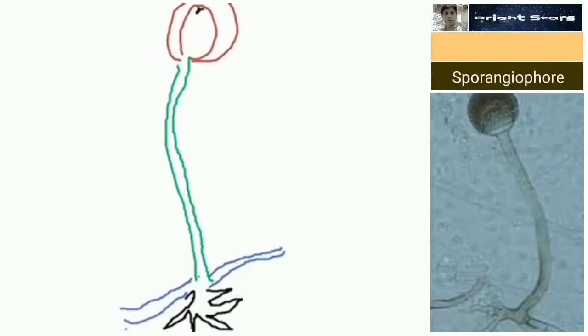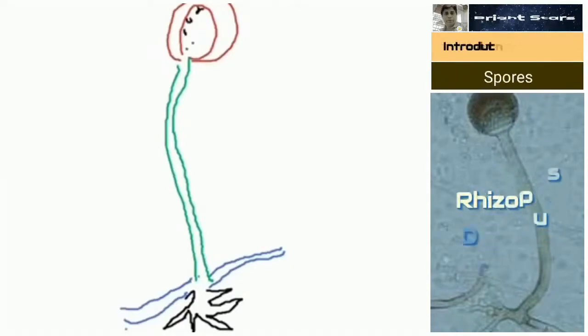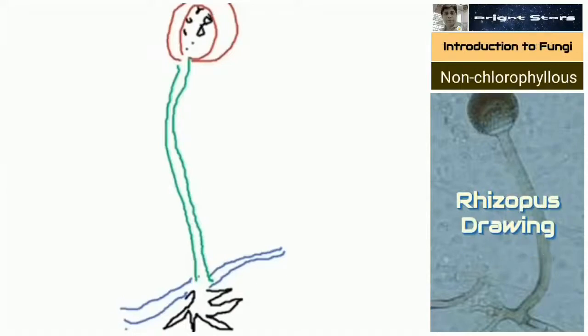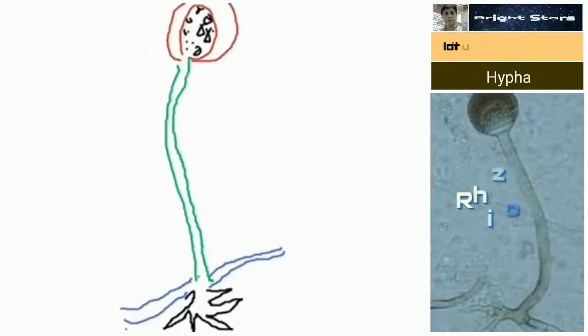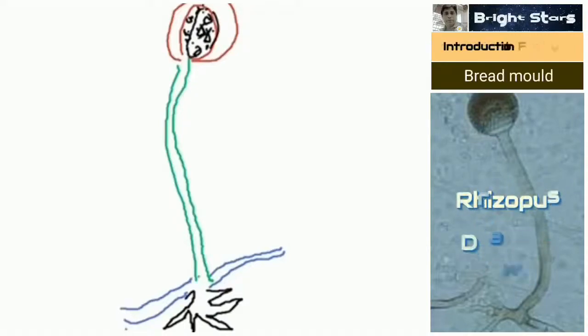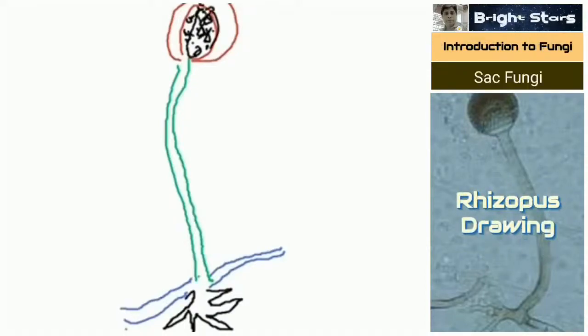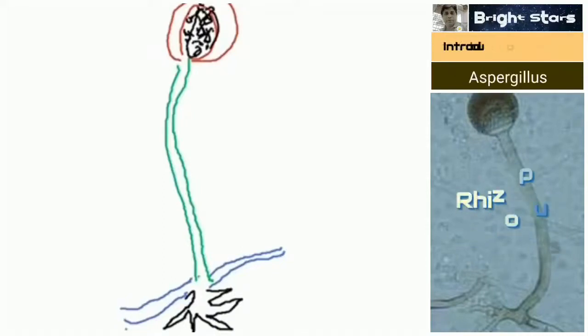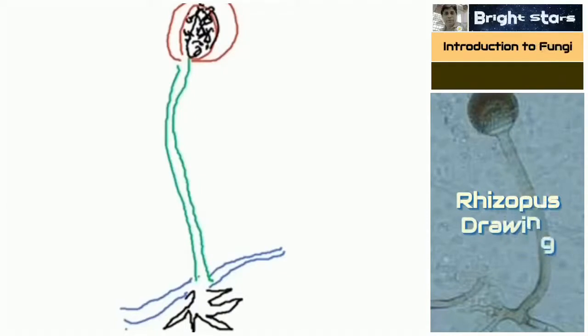Inside the sporangium, black spherical dots are present. Those spherical structures, you draw very fine spheres inside. Here I cannot draw. So that line I am showing after the splitting up of that columella, so spores will liberate.